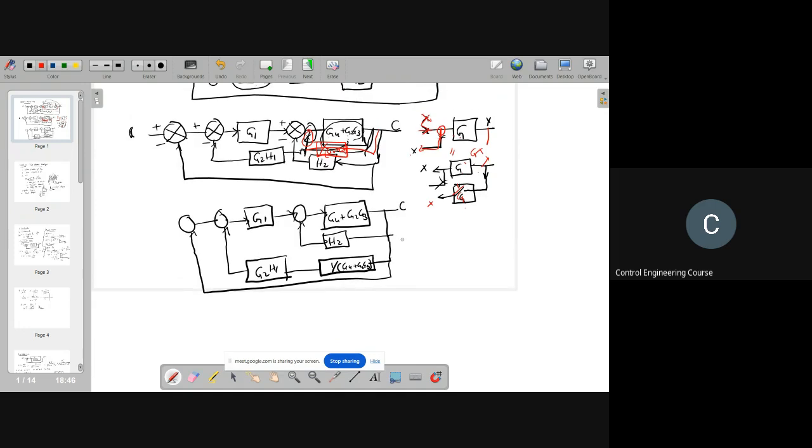So you will have G1 plus G2 G3 and H2 as usual. Now, because I am bringing this one to here, you need to insert a block with transfer function equal to 1 by G4 plus G2 G3. Now you can find it easily, right? This is one feedback loop, then multiply with G1, then these two multiply, then this is one more feedback, then after that this is a unity feedback. So that's how you can solve.